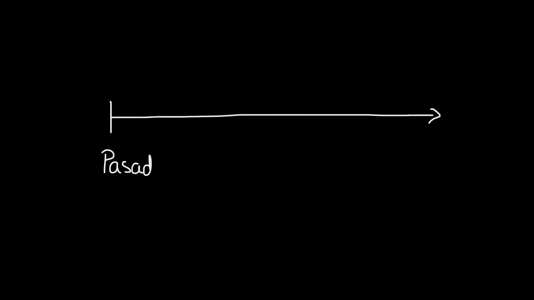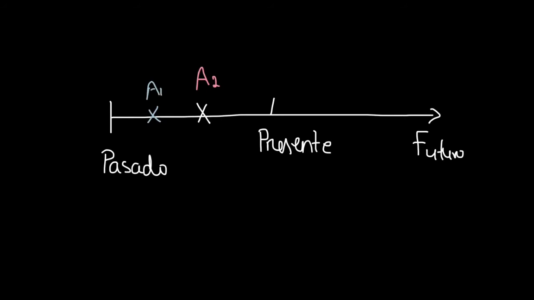So now let's take a look at what it really means to have an action in the pluperfect form. If we have a timeline where there is a past, a present, and a future, and I have two actions, there is usually an action 1 that will happen before an action 2.